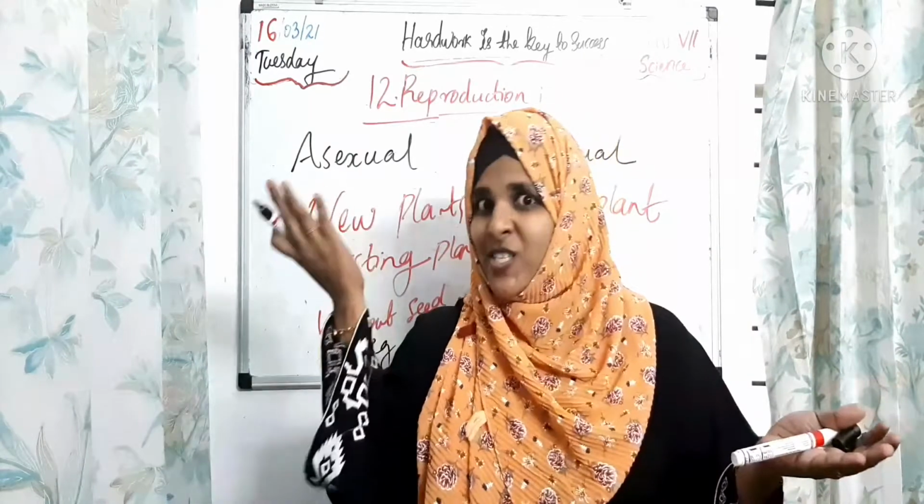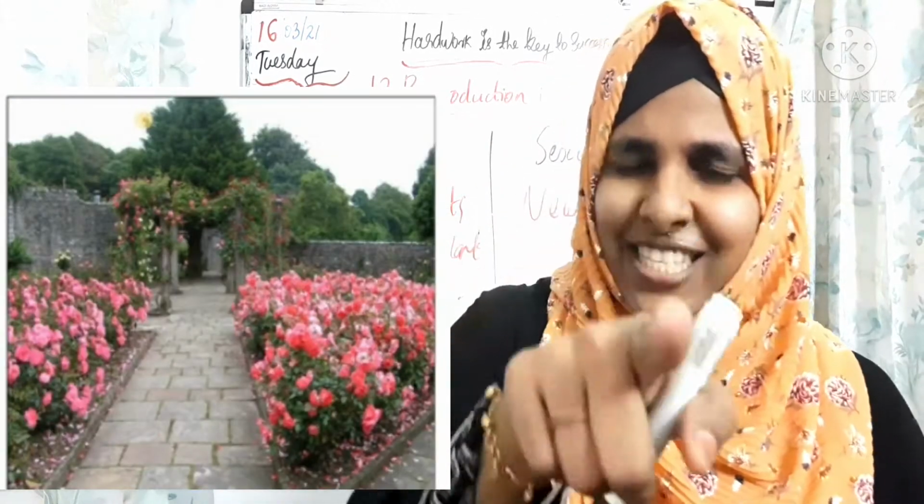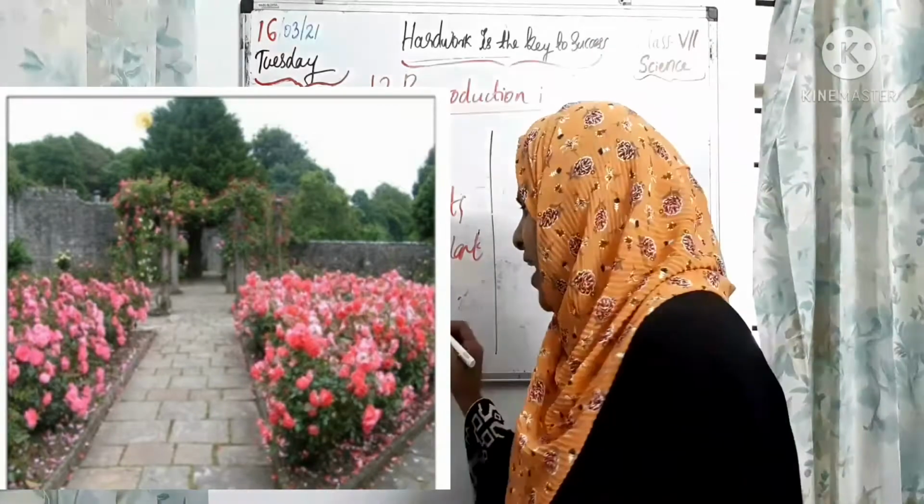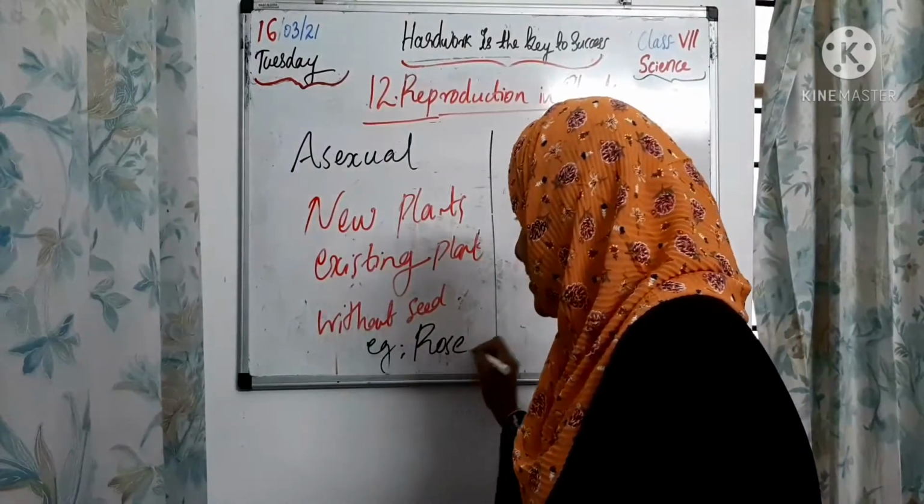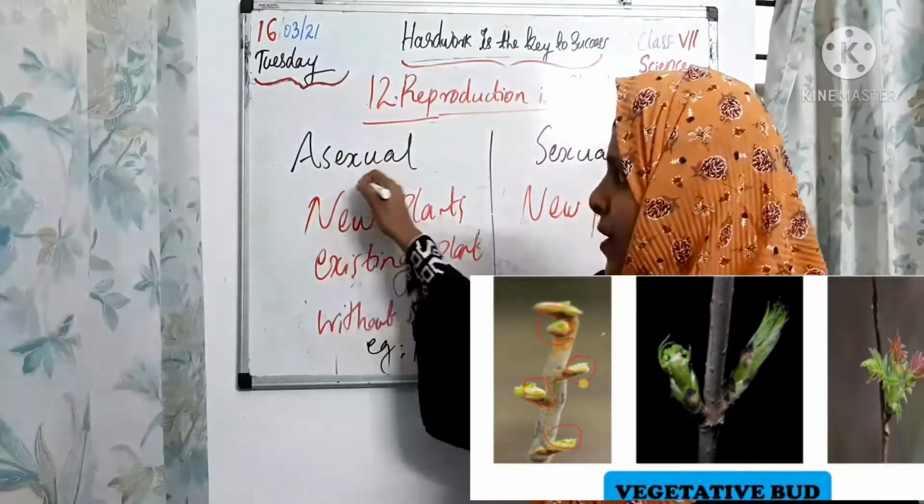Yes, of course. The rose plant, pink and red color, I just showed to you. So we have to write like that: rose plant is an example for asexual reproduction.